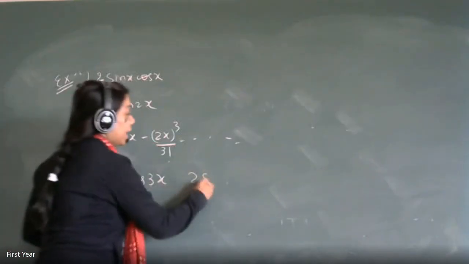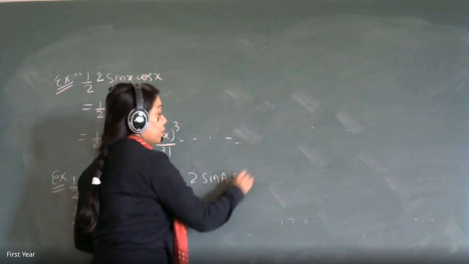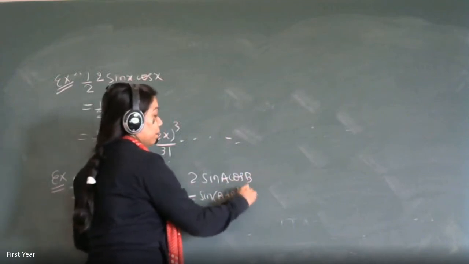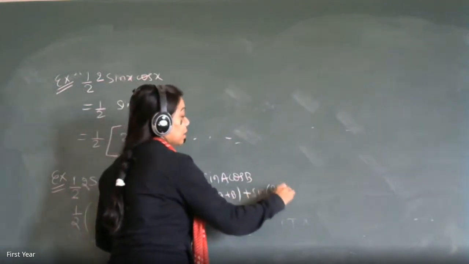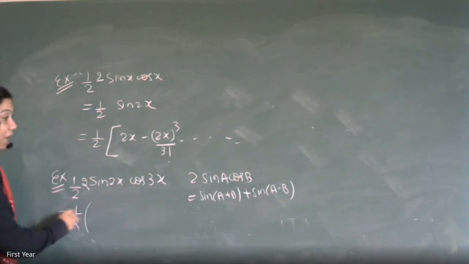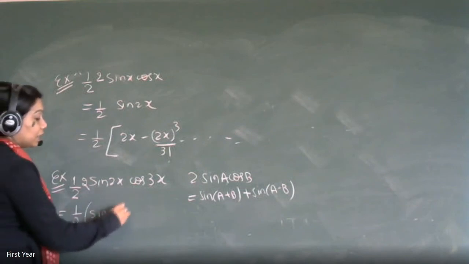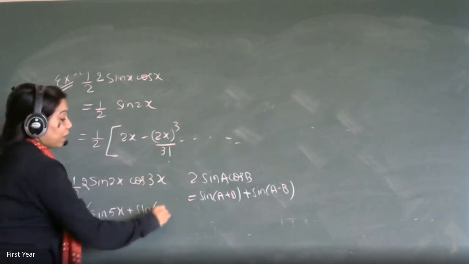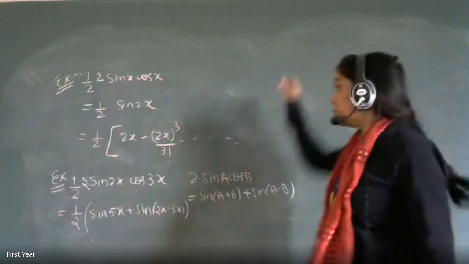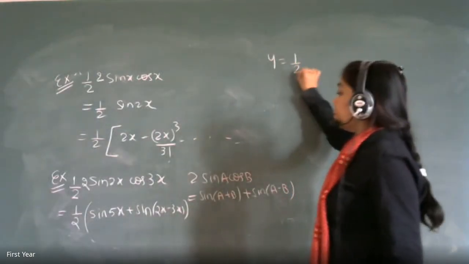Okay, ma'am. So this is the 2 sin A cos B formula. What is the 2 sin A cos B formula? Sin A plus B plus sin A minus B. So it is half into sin of 5x plus sin of 2x minus 3x, that is minus x. So your function becomes y is equal to half into sin 5x minus sin x. Very good.